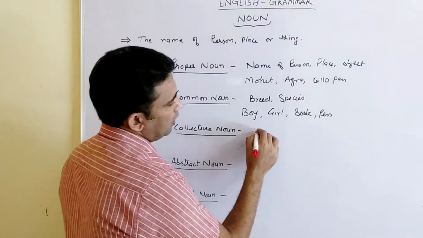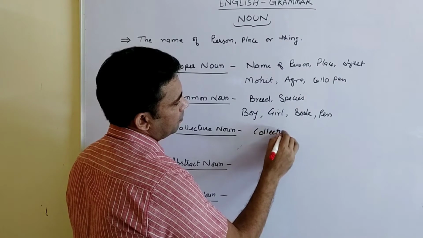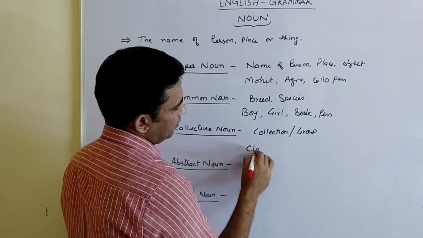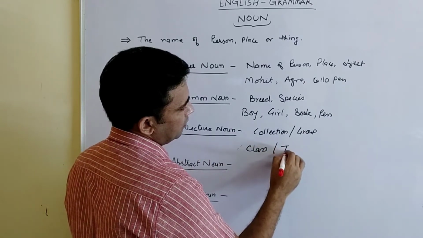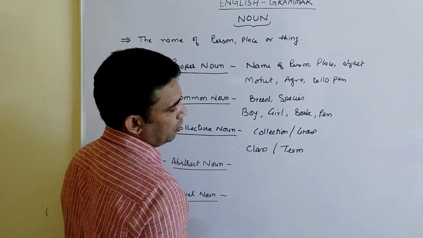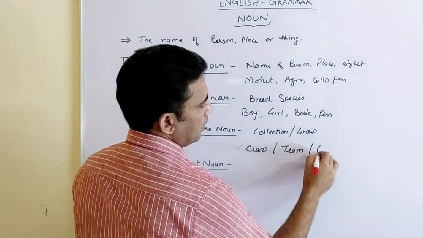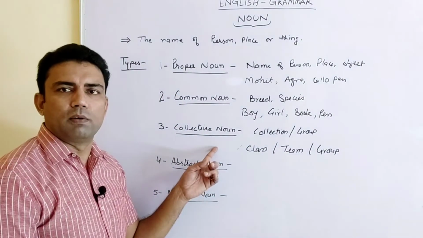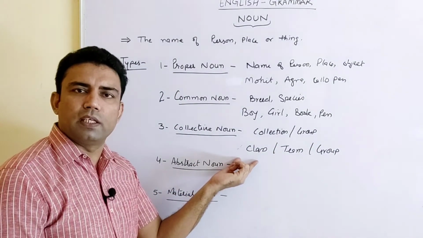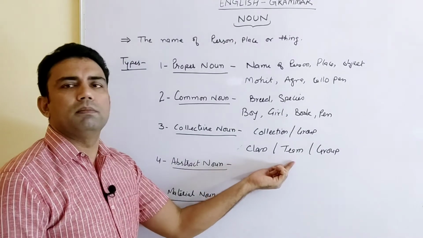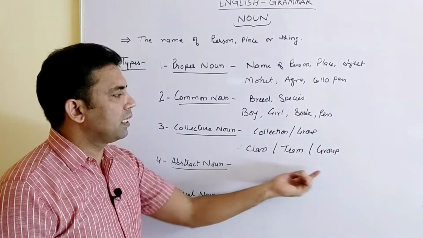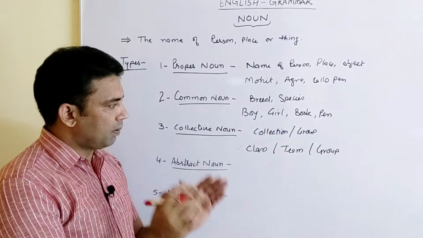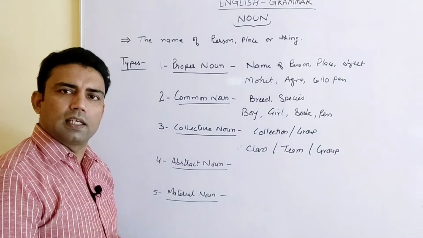The next one is collective noun. What is collective noun? That is basically a collection, or we can say a group. For example, we have class of the students, we have team of the players, we have a group of the people. That becomes a collective noun because class is having so many students there, 20, 30, 40. Team, 2 people, 5 people, 10 people are there. Group, it can be any number. So when we are talking about the people together, about the group, it becomes a collective noun.